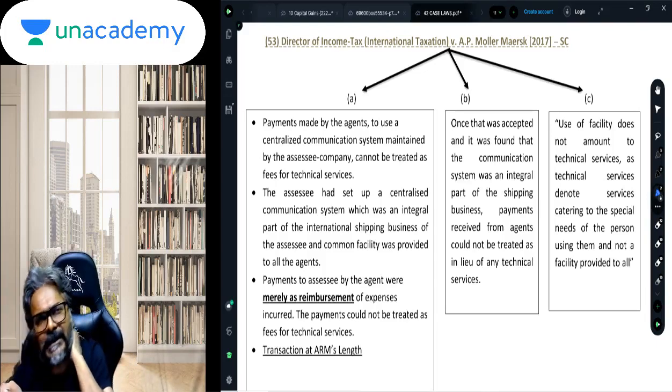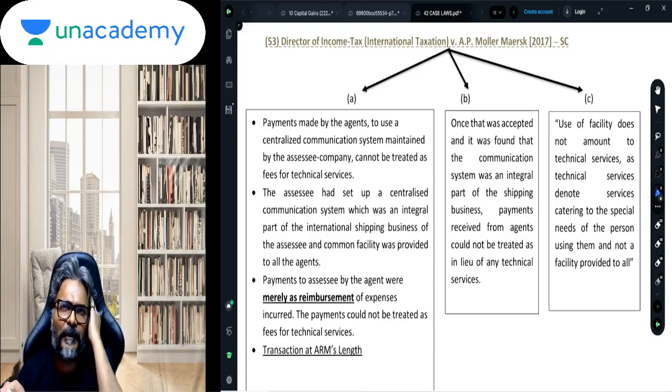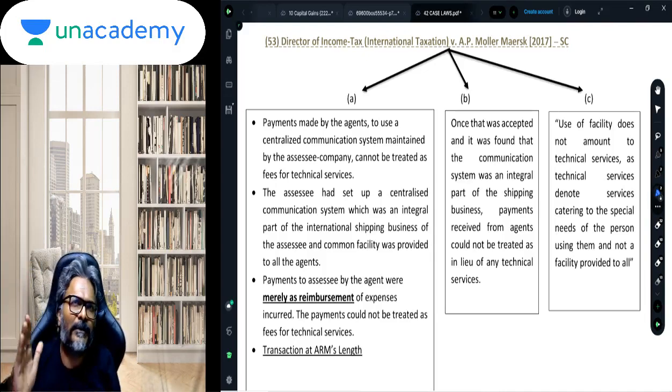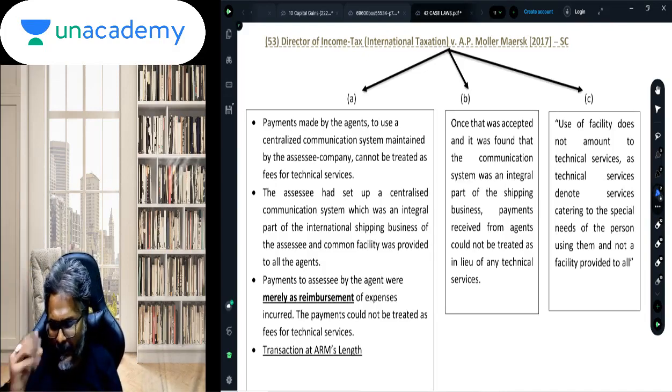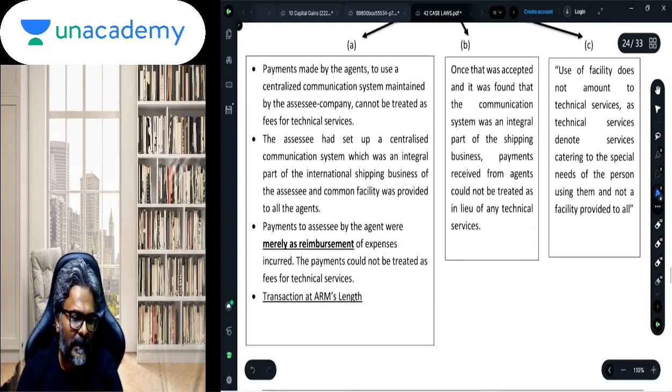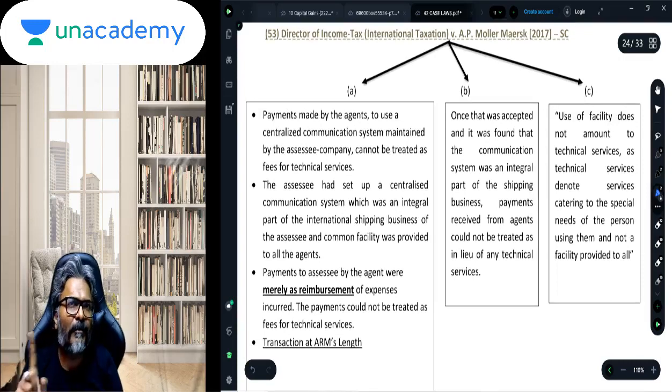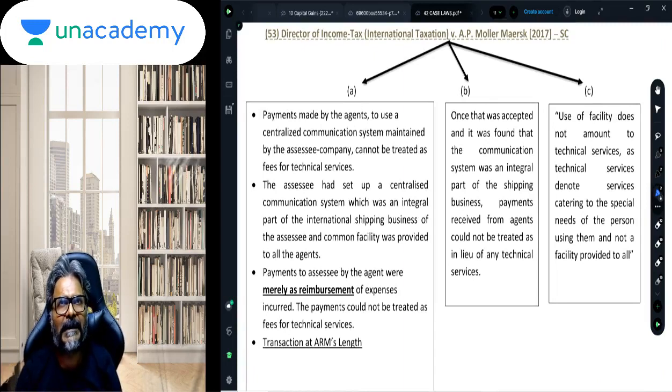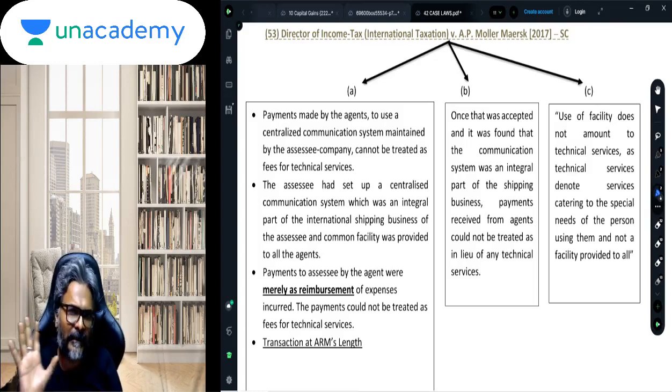So what the agent in India needs to do is reimburse the software which was installed in that particular agent's premises. The question, students, that came up was whether this payment in the form of reimbursement of the software facility installed in the agent premises can be considered as a case of fees for technical services. Can we consider this payment as fees for technical service? The Supreme Court said no.